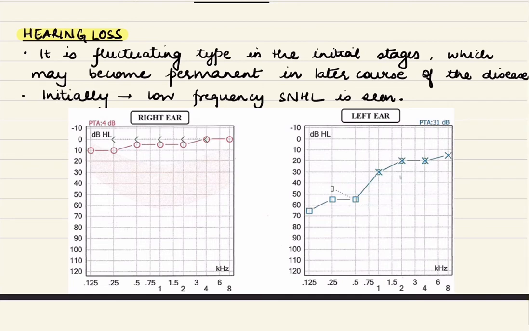And also, with due course of time, it becomes a flat audiogram. That is, the higher frequencies are also affected. So, initially, it is a low frequency fluctuating sensorineural hearing loss, and with progress of the disease, it becomes a permanent hearing loss and also it becomes a flat audiogram.